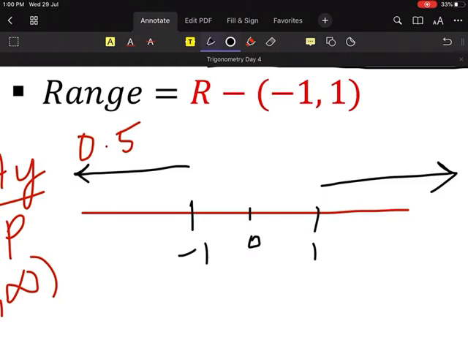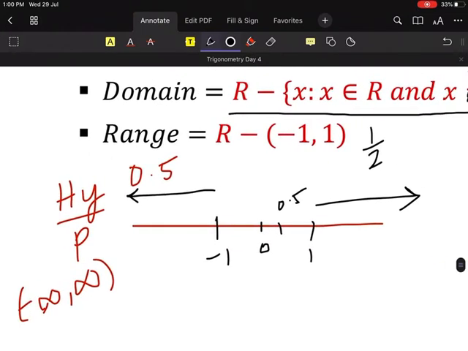The fraction sec x will never be within 0.5. It can never be 0.5. 0.5 means what? 1 by 2. And 1 by 2 means what? The denominator is more than numerator. Can we have denominator more than numerator? Never, right? Yes or no? Am I clear, everyone? Everyone, please say. Yes, sir.